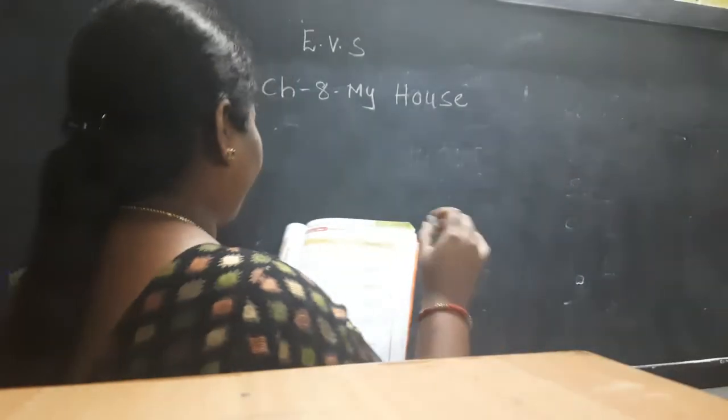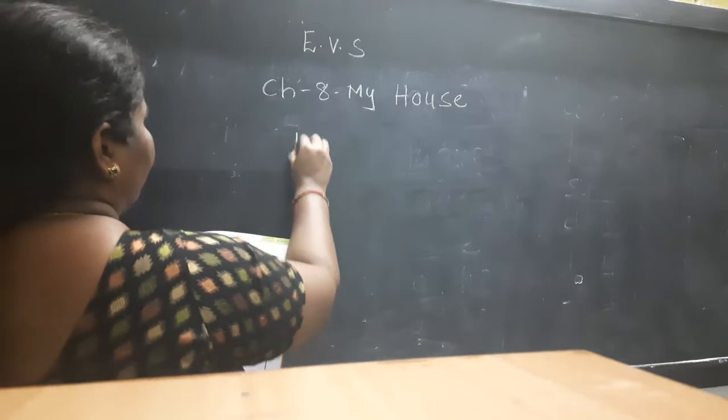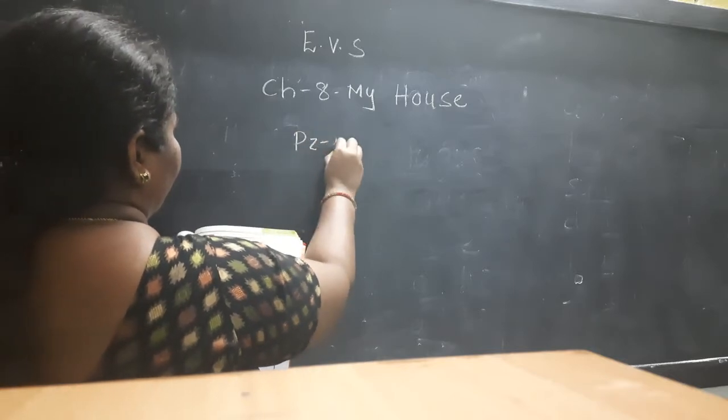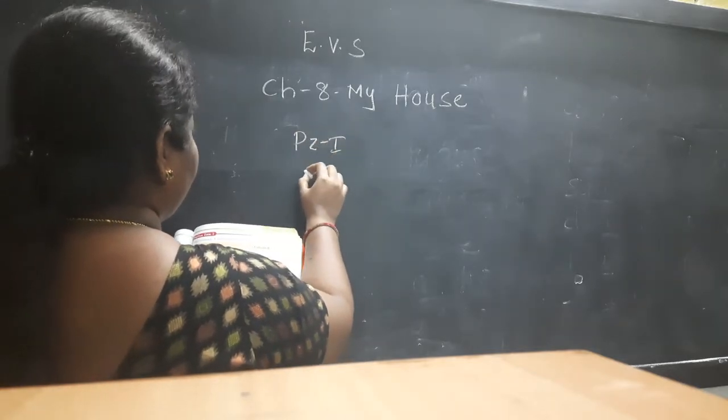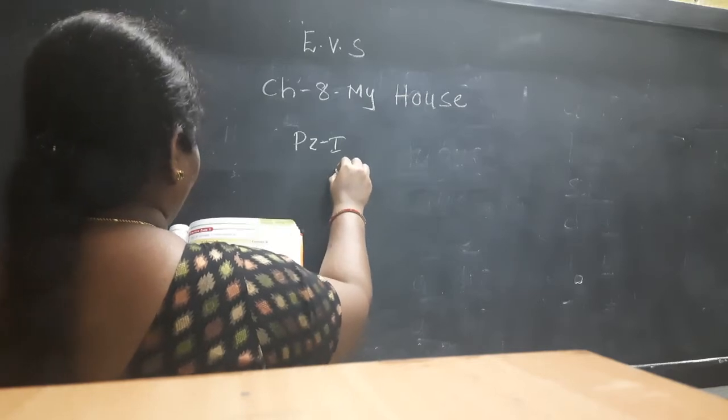Everyone look at the board. Practice zone 1. In the box you have to write.